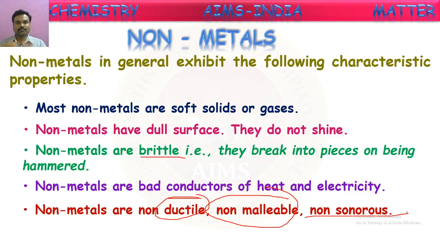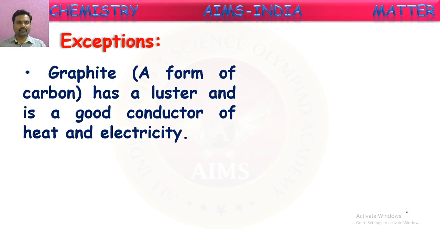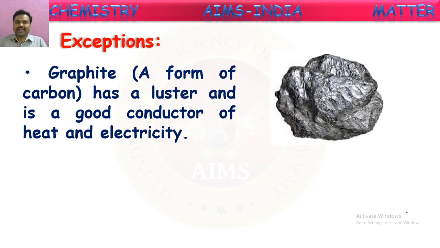As we said, there are some exceptions in the metals. Here in the non-metals also, some non-metals don't show certain properties of these. So let us see the exceptions among these non-metals. One of them is graphite. Graphite has a luster and is a good conductor of heat and electricity. We told that non-metals are bad conductors of heat and electricity and non-lustrous, they won't shine. But one of the exceptions is graphite. In our pencil leads, that black substance is made of graphite. It is shiny, isn't it? It is a good conductor of heat and electricity also, whereas the remaining non-metals are bad conductors. Okay, that is one exception.